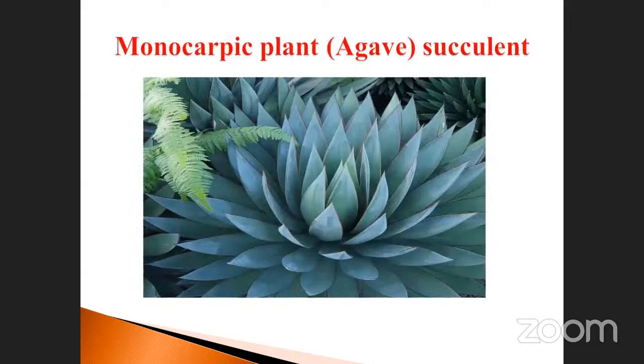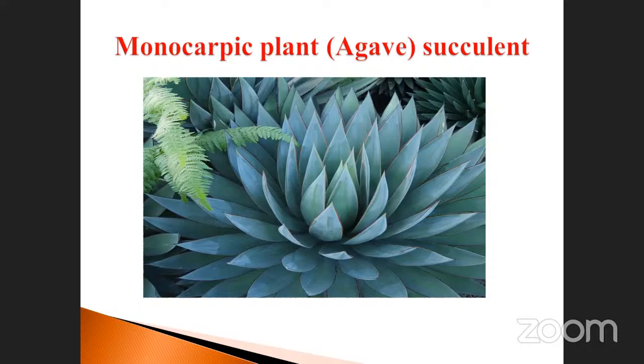Agave is at the same time succulent in nature. You already studied the succulent. Already studied the C3 plant, C4 plant, C4 cycle, C3 cycle. Ajay, do you know C3, C4 plants? Crassulaceae? You don't know, isn't it? When we study plant physiology, that time we will study it. No need to worry. It means the plant has a succulent nature.